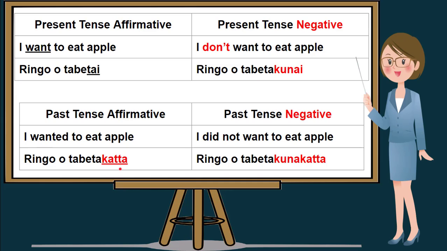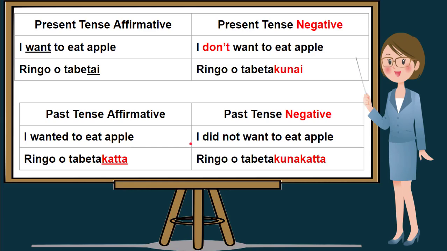So in order for us to make it a past tense negative, we use the word kunai here, but we drop letter i and added katta from the past tense affirmative. I'll repeat, to make this word did not want to eat, we use kunai but we dropped letter i to make it kuna and added katta, from tabetakunai to make it tabetakunakatta.